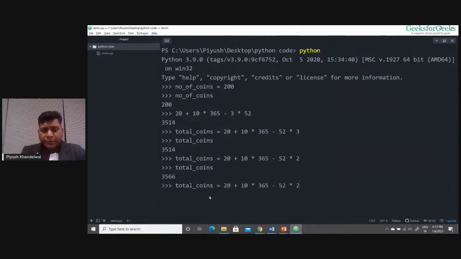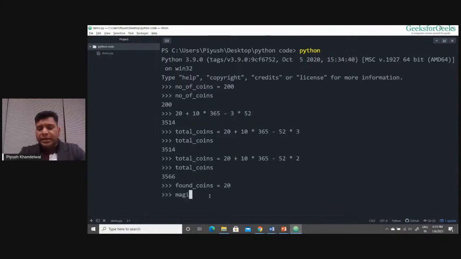Now what I do is represent these things with the help of variables. Let me create a variable to store the value of found coins. I found initially 20 coins, so I'm creating a variable found coins and storing the value 20 into it, right?